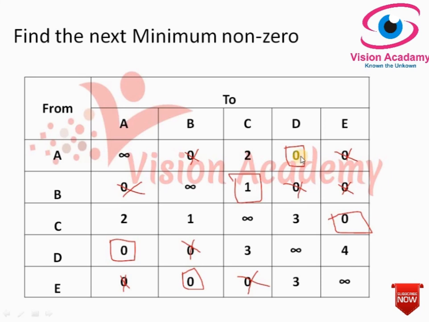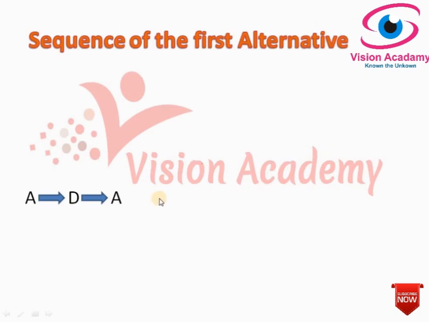This destination next becomes the source, so D to A. As I said already, in this problem the sequence is A to D, D to A. So again it is not a right sequence, as we said for the traveling salesman problem.